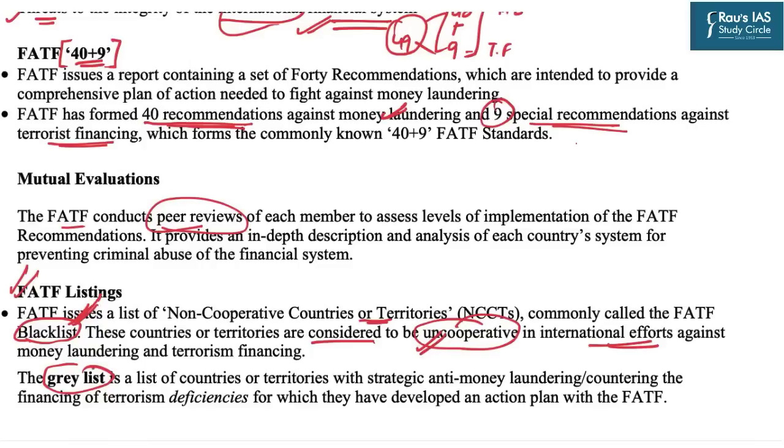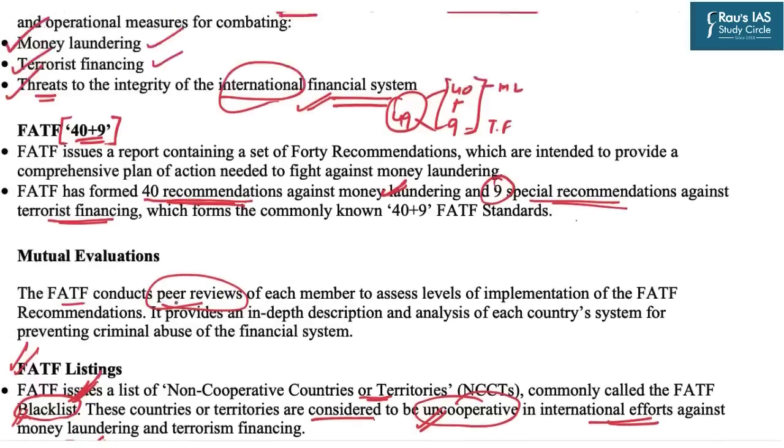But the grey list are those countries which, in the degree of severity, are one lesser than the countries in the blacklist. The grey list are those countries which have strategic deficiencies in their financial system. That is why they are not blacklisted yet. Still, there are certain extra steps which these countries have to take in order to return back to the normal list. And this was the very context of today's news item also.